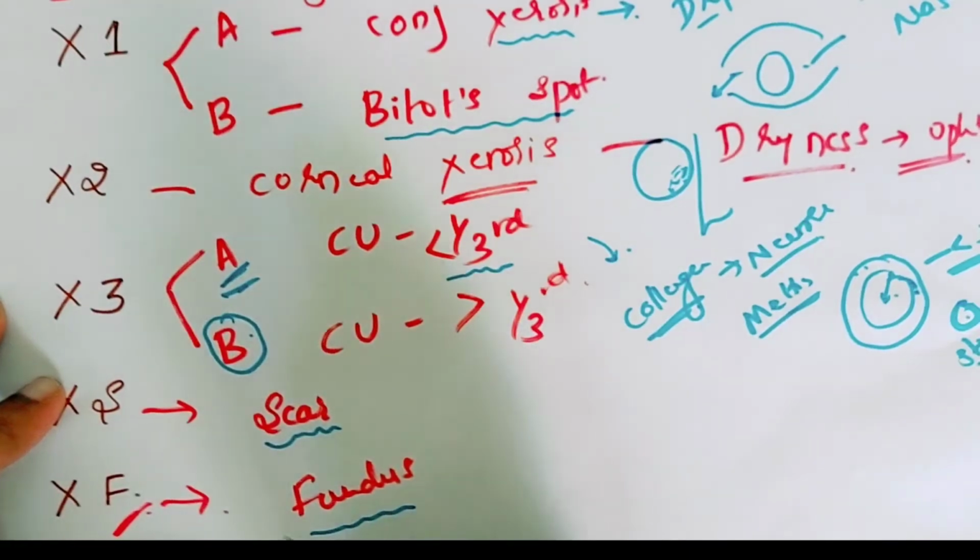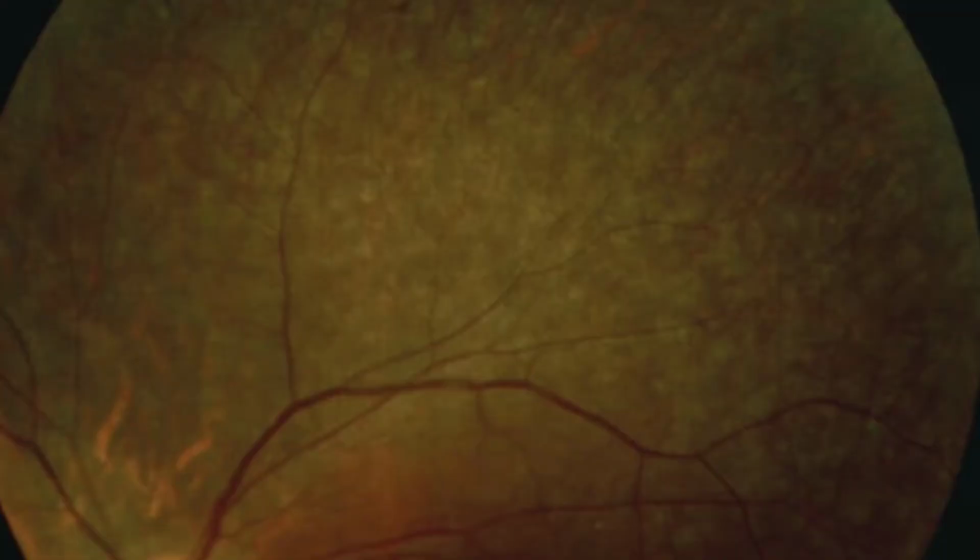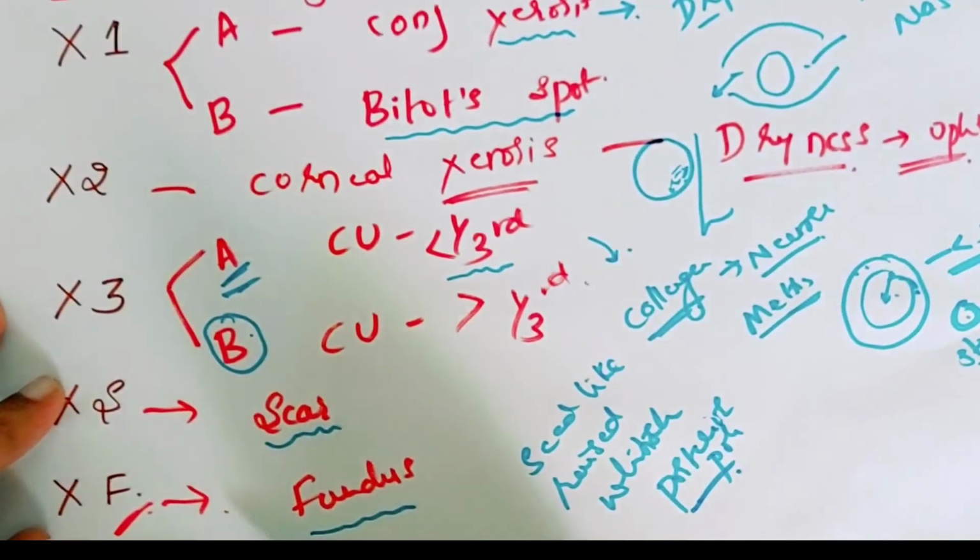In the xerophthalmic fundus, you will see seed-like raised whitish lesions distributed in the posterior pole of the fundus. This constitutes the XF stage.